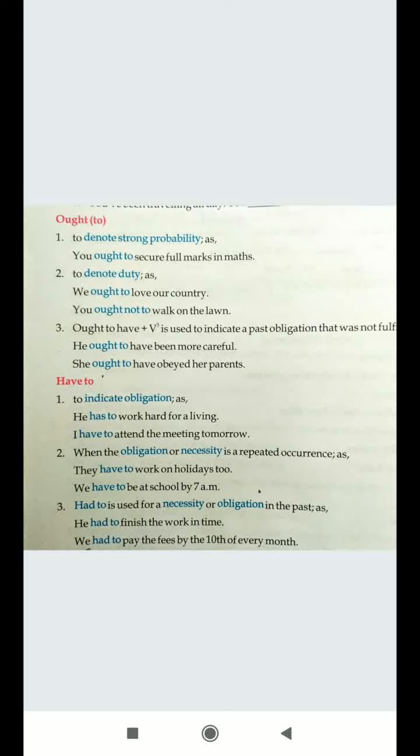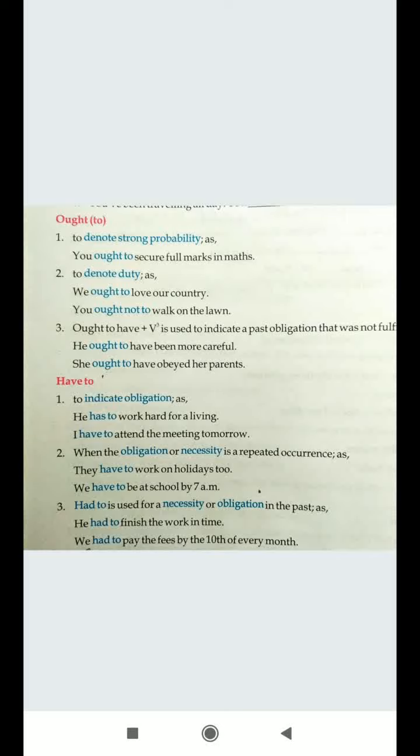It also denotes duty. Again, it's a moral obligation, and it's not being taught to somebody, but you have to do this when you are under compulsion. We ought to love our country. Now this is not an option that you will love your country, but it has to be there. So when it is more of a compulsion and your moral obligation, then you make use of ought to.